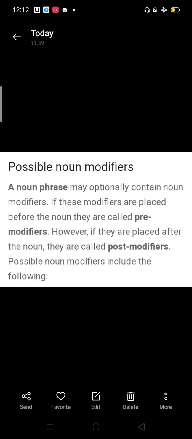Now, what are possible noun modifiers? A noun phrase may optionally contain noun modifiers. If these modifiers are placed before the noun, they are called pre-modifiers. However, if they are placed after the noun, they are called post-modifiers. Possible noun modifiers include the following.